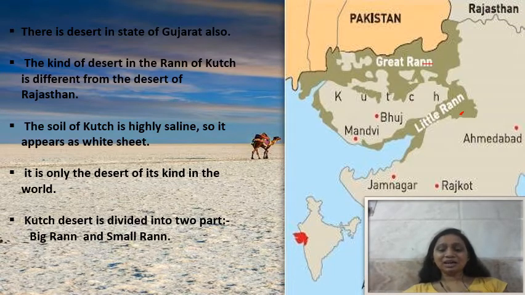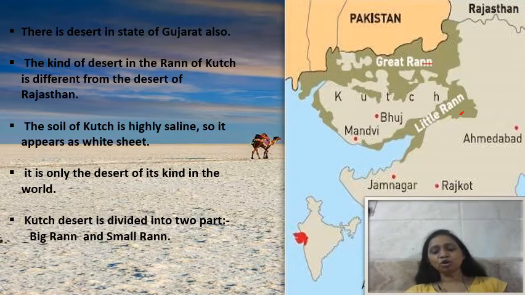Now why is it different? Because it is the only kind of desert which has whitish soil. The color of its soil is completely white. If you see it on a new moon night, you will see that it sparkles like diamonds. That's why this is the only kind of desert of its type in the world.